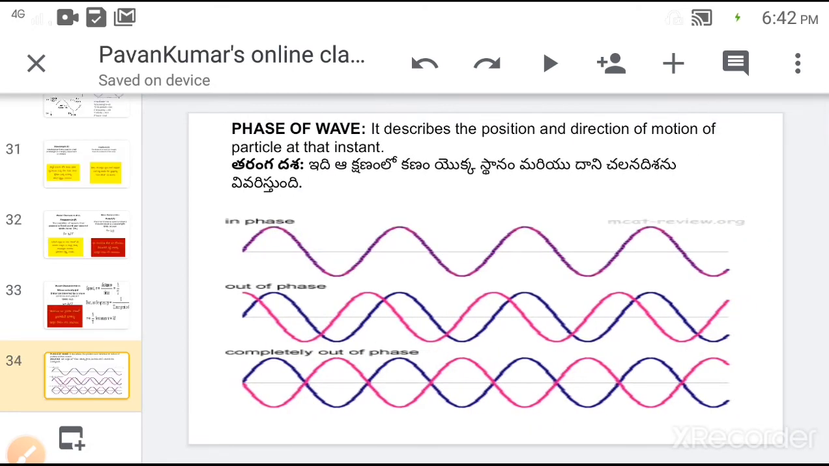Next, phase of the wave. Phase of the wave describes the position and direction of motion of a particle at that instant. Here some waves are shown in the figure. In the case of out of phase, the particles' starting positions differ. In the case of completely out of phase, the particles' initial position is the same, but the waves are in opposite directions. So it is called completely out of phase.